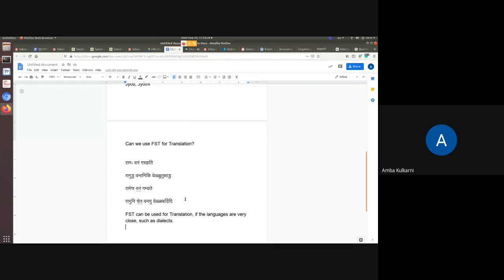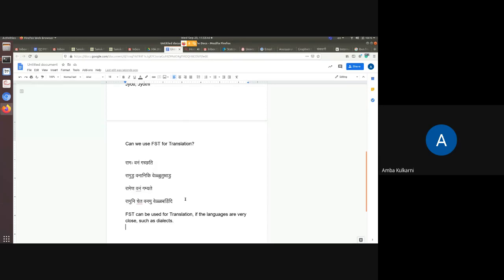Suppose you have a newspaper which publishes following this Andhra Telugu, and Rayalaseema people say no, we want it in our language. So for the same paper, we can write a program which will convert the sentences into Rayalaseema Telugu.